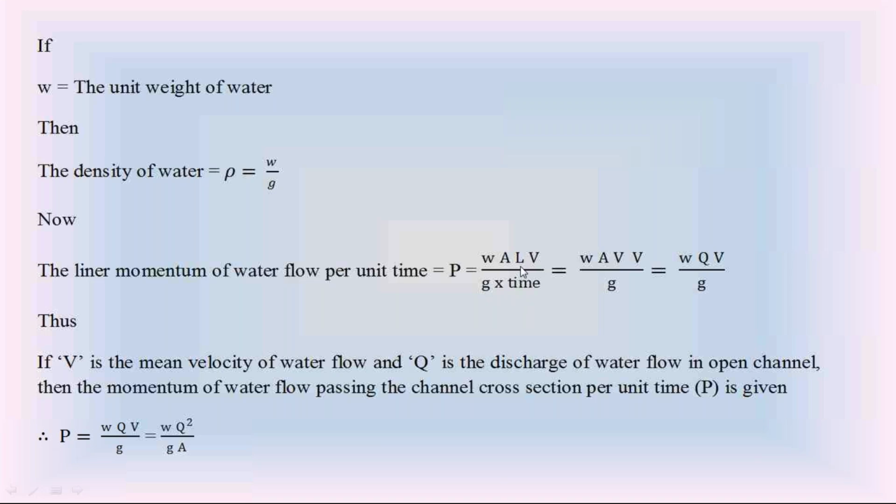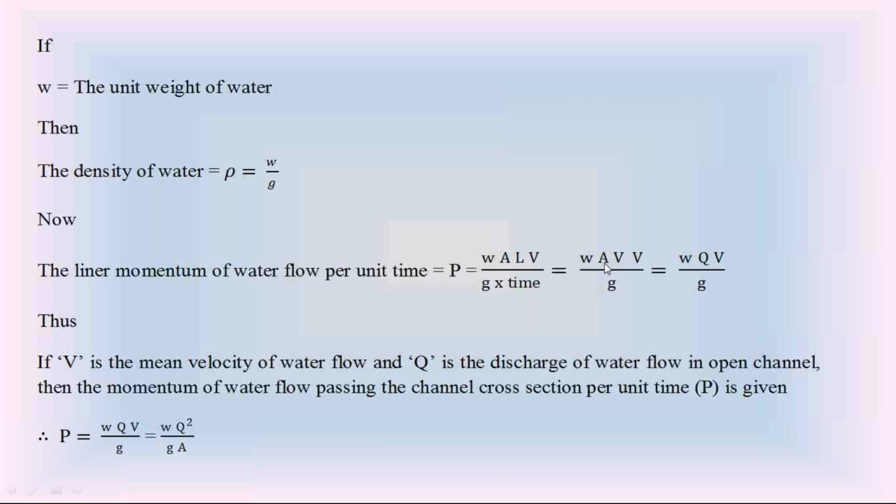Length by time is velocity. L by time, L is length, length by time is velocity. So this equation changes as W, unit weight of water, into A, wetted area, into length by time, which is V, into another V by Z. So this is the linear momentum of water flow in the open channel per unit time.